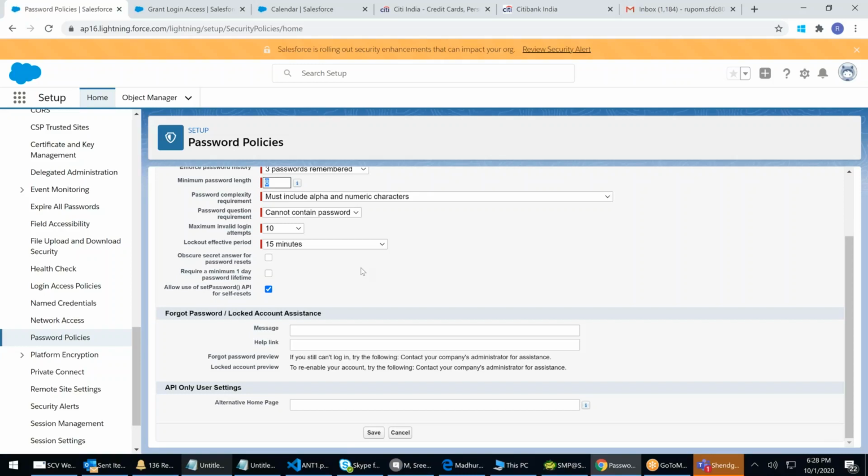Whatever you put here, when a profile is created, by default the system will take from here. Then you can change it there. It's something called default. So whatever is in the profile, ultimately that will be taken care of for that user.